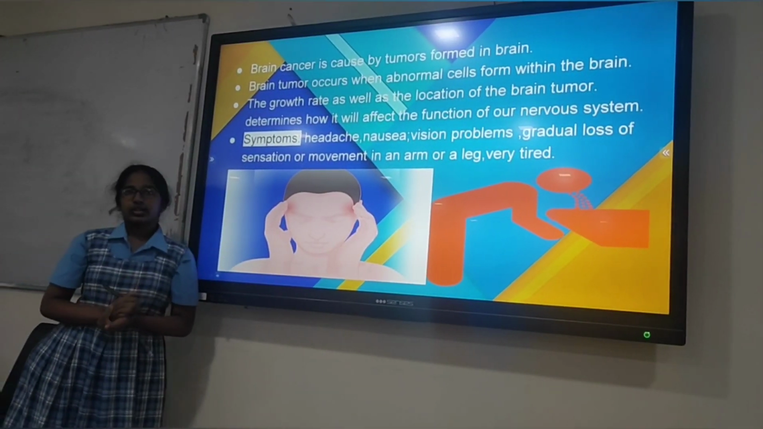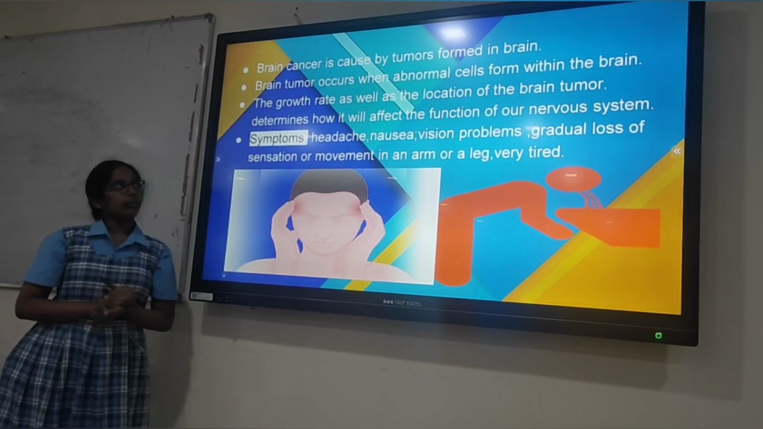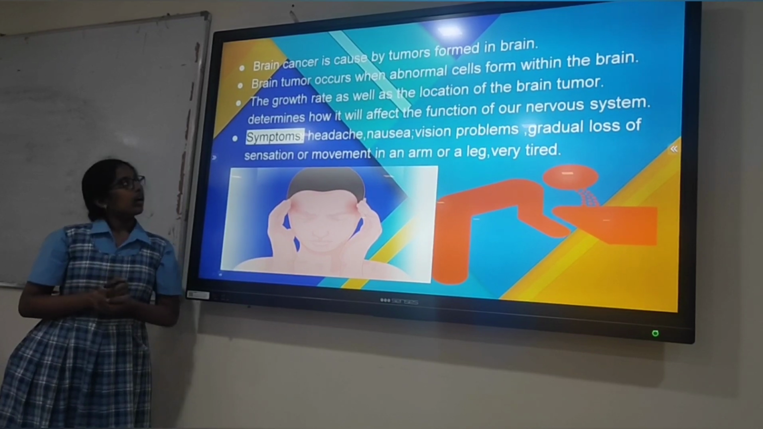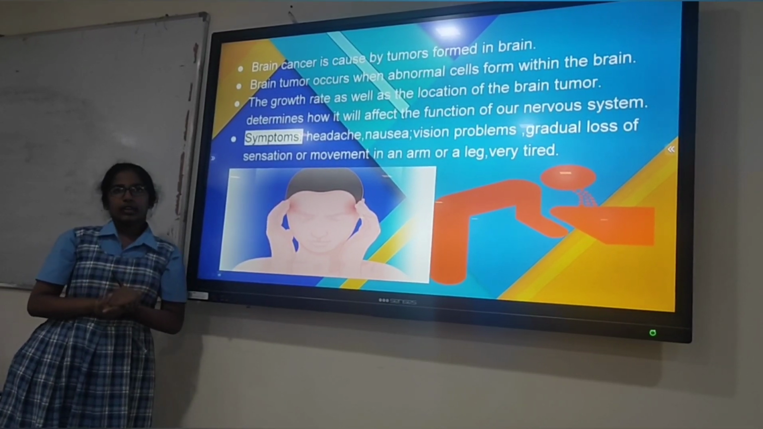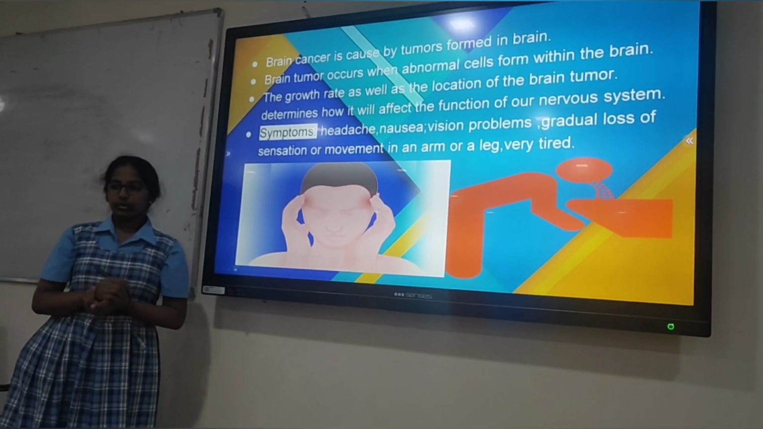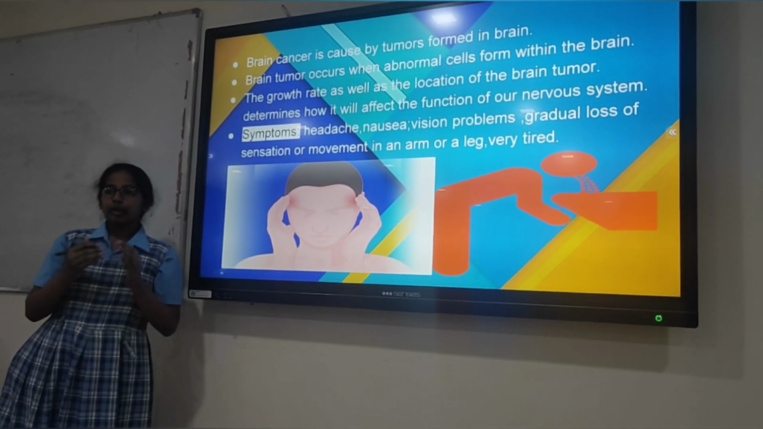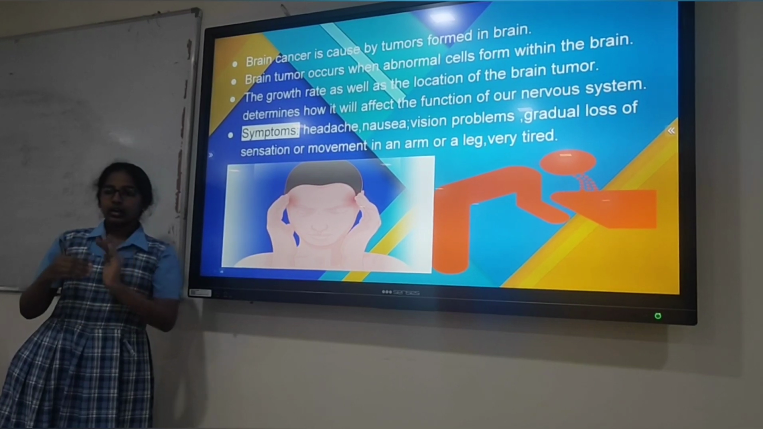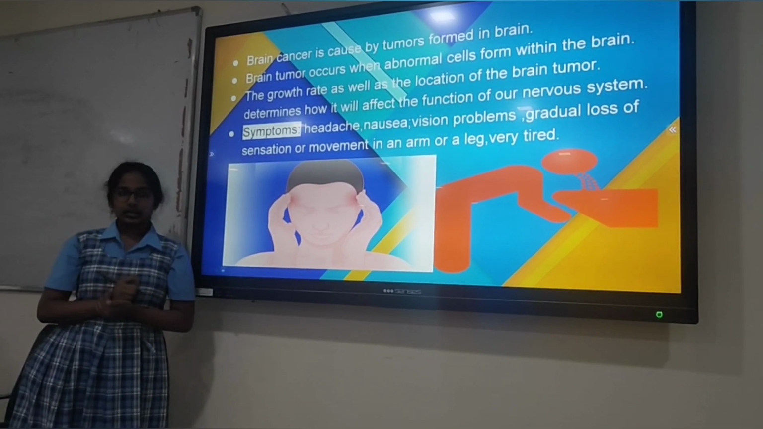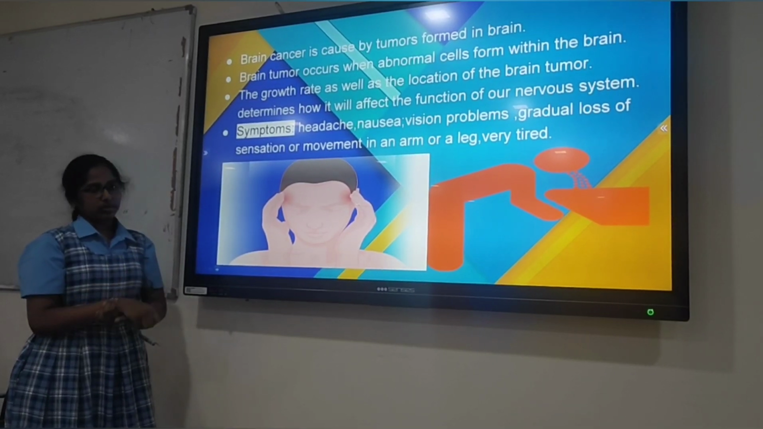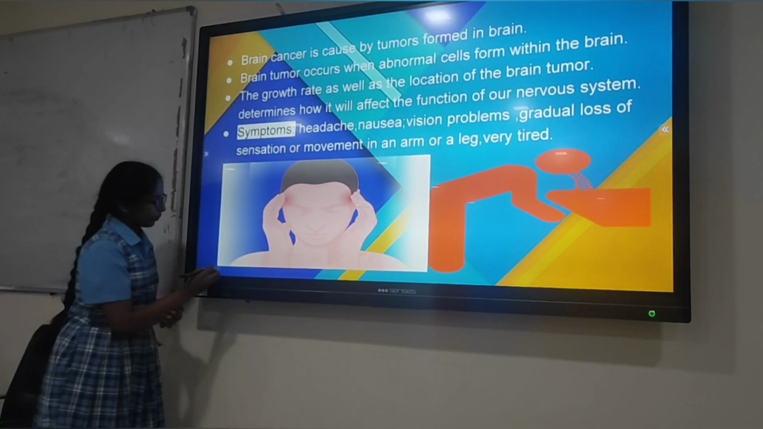Brain cancer is caused by the formation of tumors. Tumors are formed by the abnormal growth of cells in the brain. In the initial stage of brain cancer, we can't identify any symptoms. But when they grow, they form a clump in our brain so that it puts pressure on the brain nerves and on the brain, causing headache, nausea, vision problems, and gradual loss of sensation.